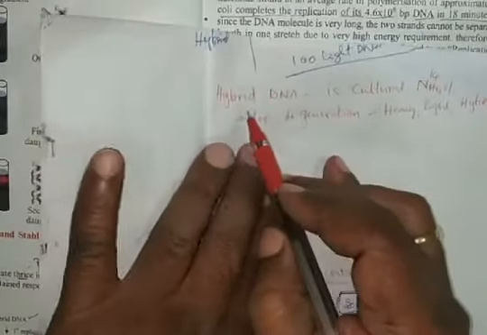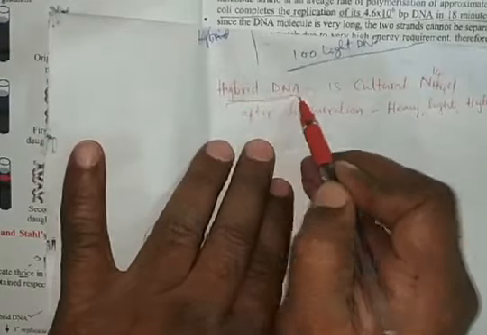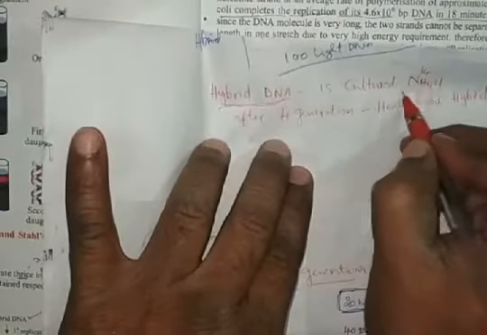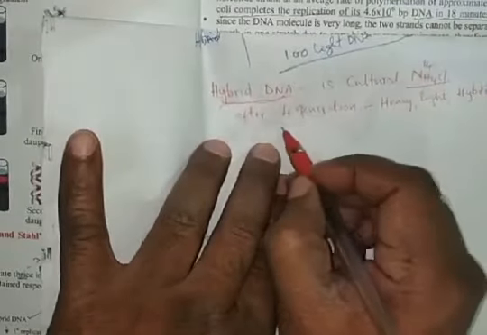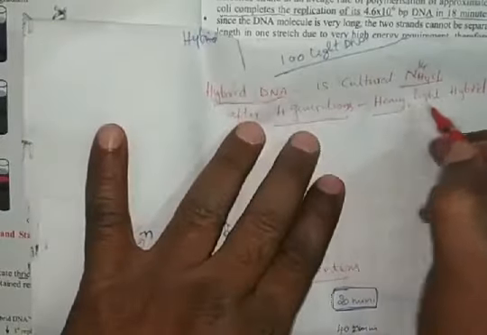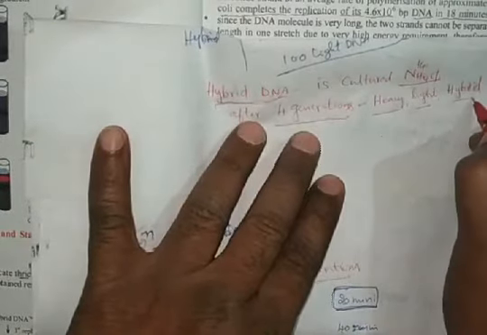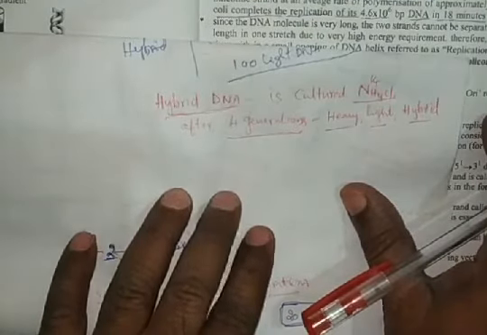So hybrid DNA is the parental DNA here. If it is cultured in N14 containing ammonium chloride, after 4 generations, what is the proportion of heavy DNA, light DNA and hybrid DNA? So write down that problem, then you find the answer for this.